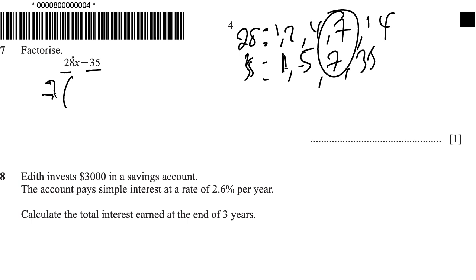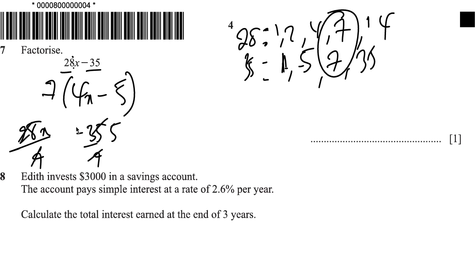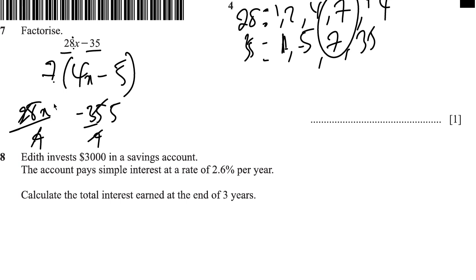So when 28x divides by 7, we're going to have 4x. And then when negative 35 divides by 7, we're going to have negative 5, right? Negative 35 divided by 7 is negative 5. So let's move to the next question.